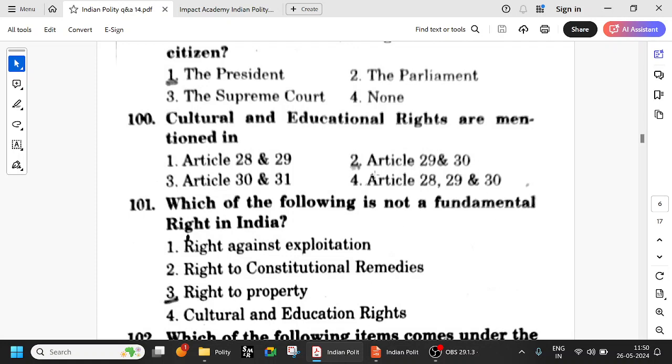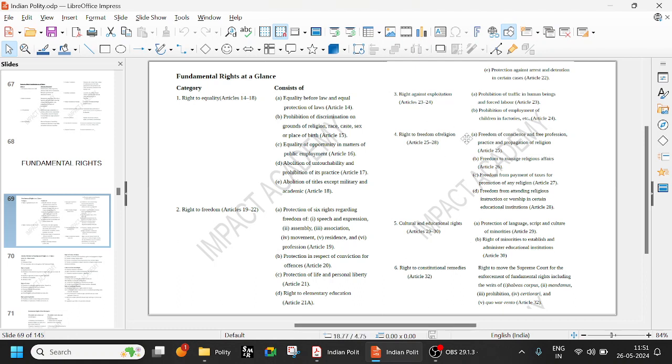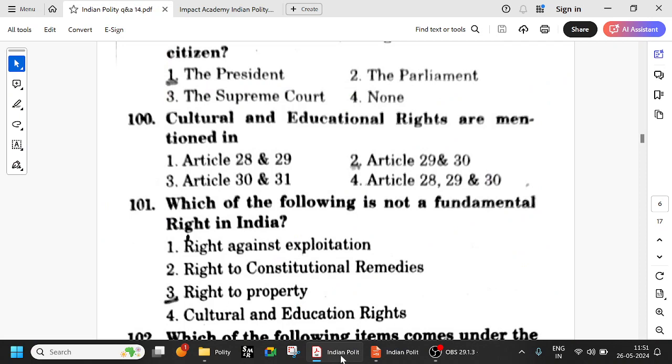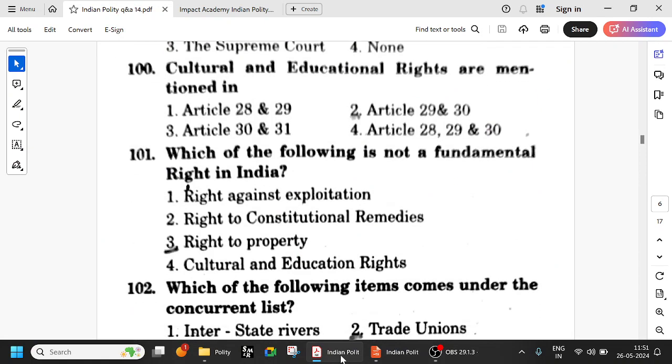So we've seen cultural and education rights are 29, 30. Article 31 is repealed. Articles 25, 26, 27, 28 relate to religion, the right to freedom of religion. Articles 23, 24 are the right against exploitation. So try to remember in these blocks, then it will be easy.